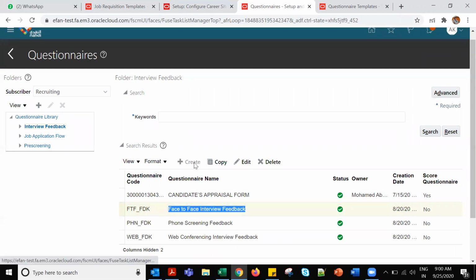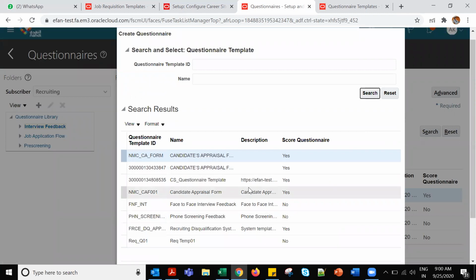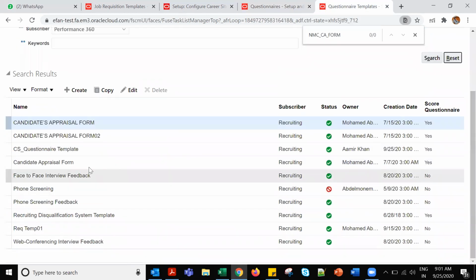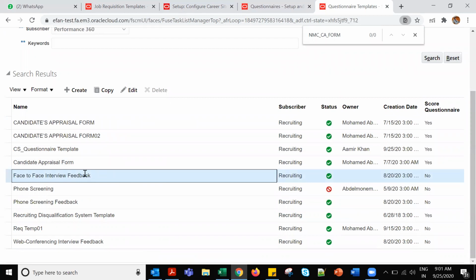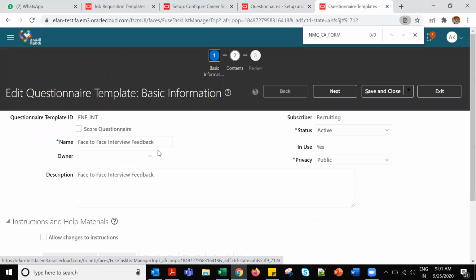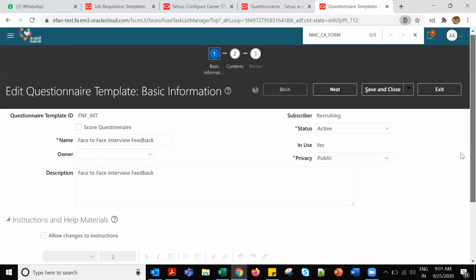Okay, let me create one. Search for the template ID. These are the template IDs. Requisition template 1, requisition phone screening feedback, face-to-face interview feedback. Do you see anything here? Face-to-face interview feedback, yeah, it is there. Click edit. Let me see. Check the code. The template ID is FNFINT. Yes, same. It's picking from here only. Then why is it not picking mine?